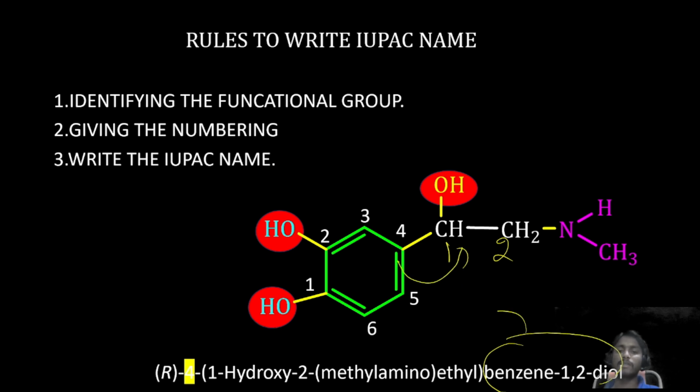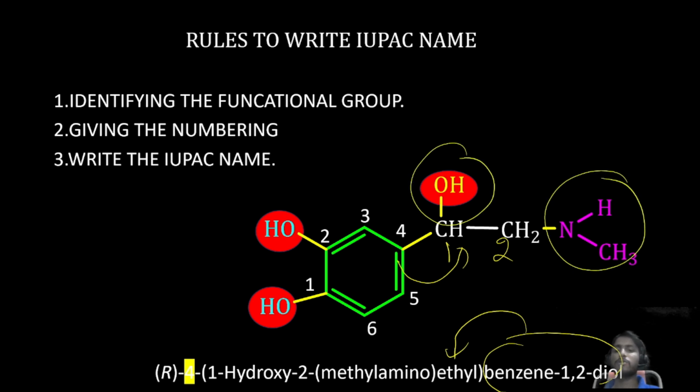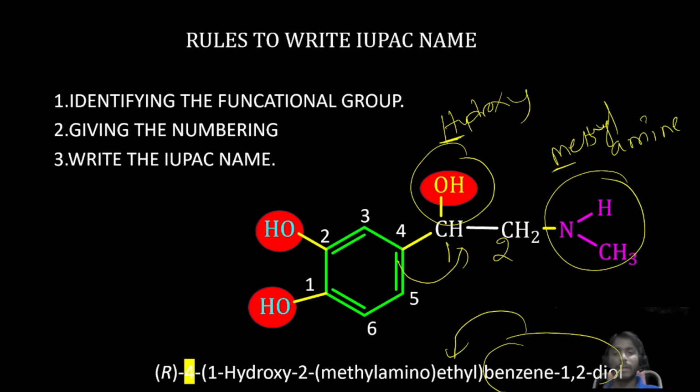After that, benzene is attached to the ethyl group. The ethyl group contains two substitutions: one is methylamine, another one is hydroxy. H will come first as per the alphabet, then M. Hence at fourth position, 1-hydroxy, and at 2 position, the methyl amino group is there. Like that, we need to write the IUPAC name for all the drugs.